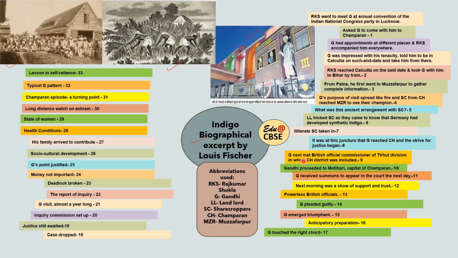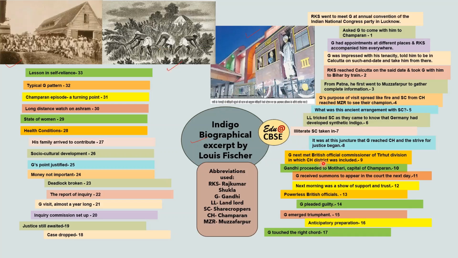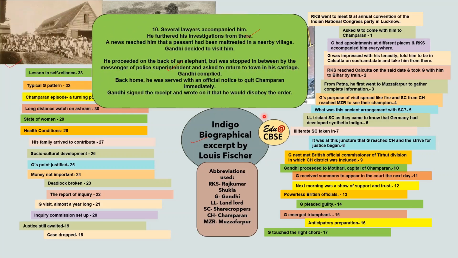Then second, Gandhi met the British official commissioner of Tirhut division, in which Champaran district was also included. The commissioner was again of no help. Rather he bullied Gandhi and advised him to leave Tirhut immediately. But Gandhi did not leave. Then Gandhi proceeded to Motihari, the capital of Champaran. Several lawyers also accompanied him there, and he furthered his investigations there.